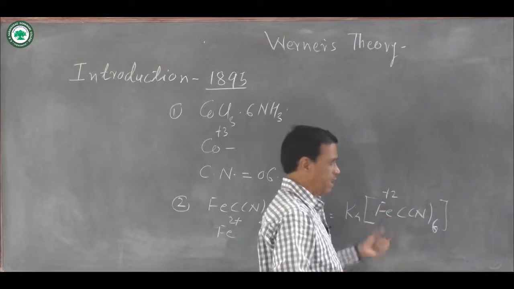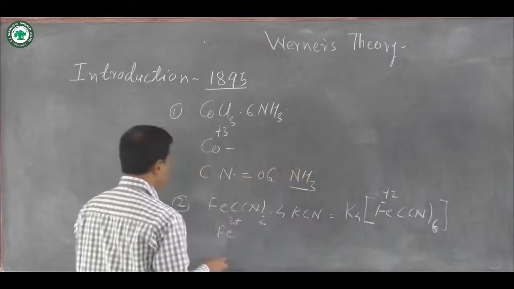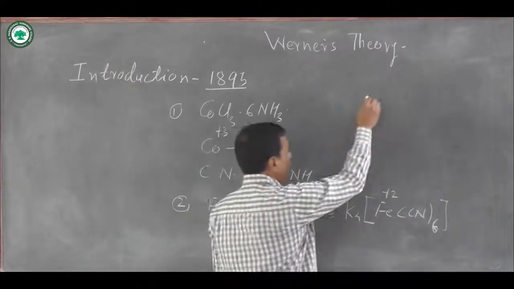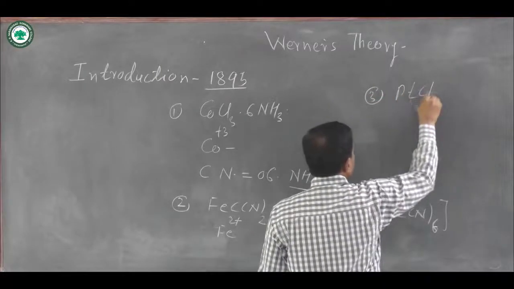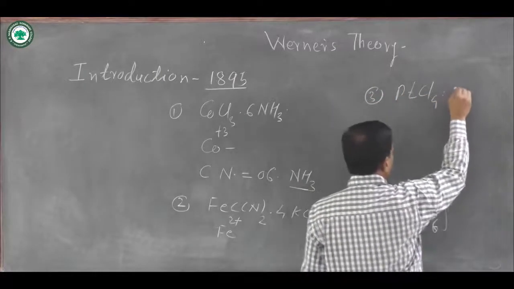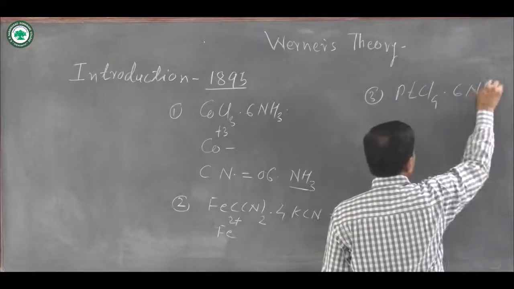metal atom or ion. The third example studied by Werner was the formation of PtCl4·6NH3.